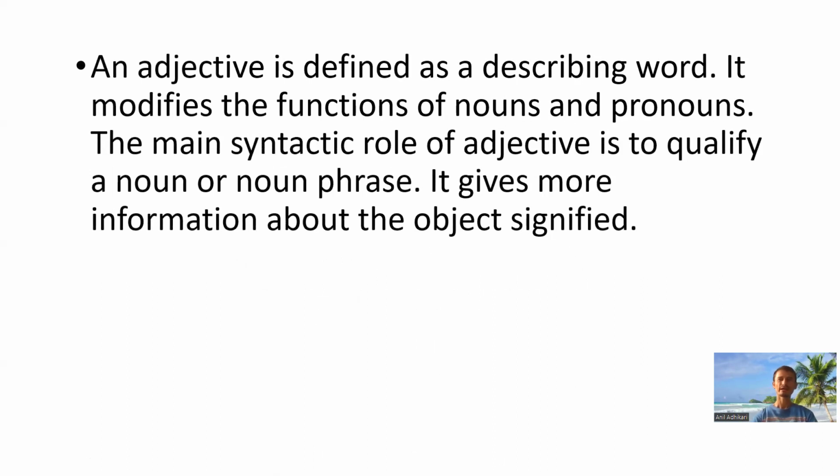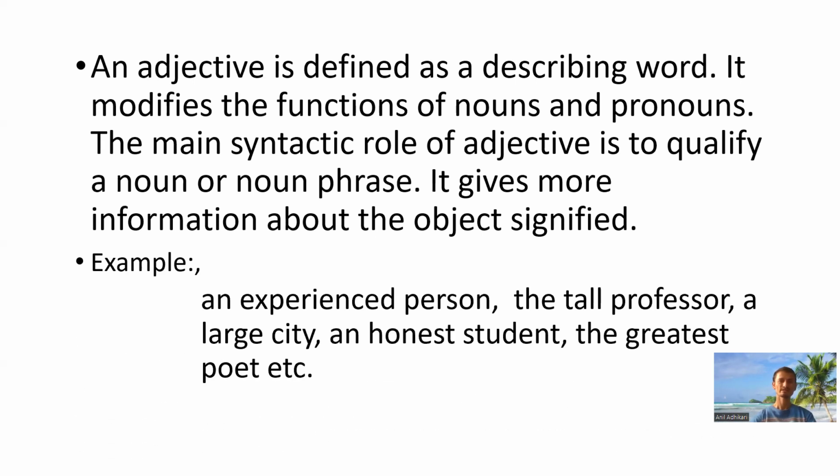An adjective is defined as a describing word. It modifies the functions of nouns and pronouns. The main syntactic role of an adjective is to qualify a noun or noun phrase. It gives more information about the object signified. Basically, it is also known as the quality word. For example, an experienced person, the tall professor, a large city, an honest student, the grotesque poet, etc.